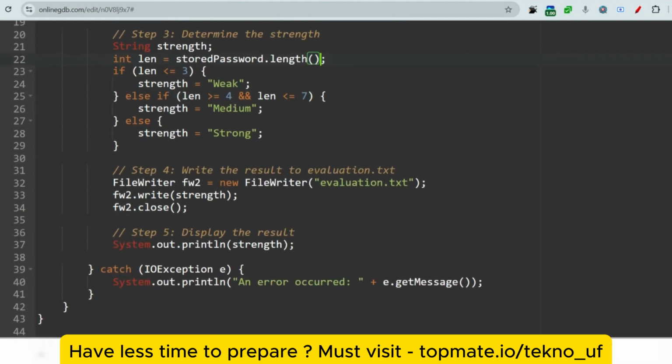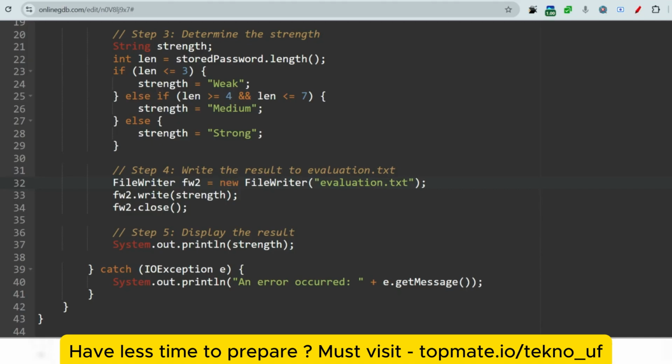Now the next step is to write the result to evaluation.txt. As of now I hope you got to know how to write a string inside a file, and how to create a file. Using the FileWriter class, fw2, we can create the file.